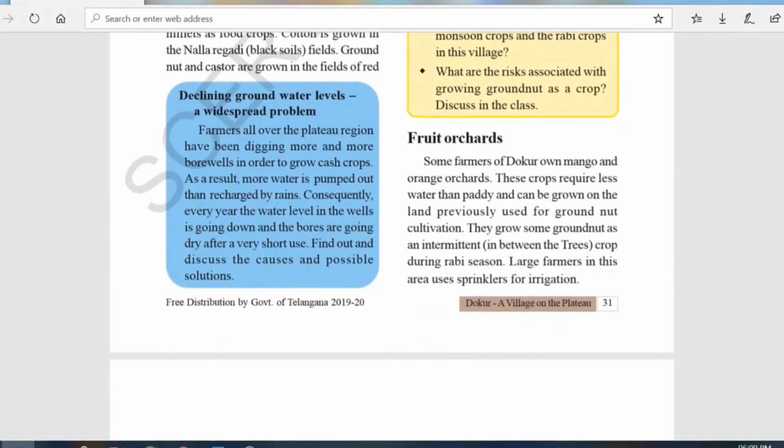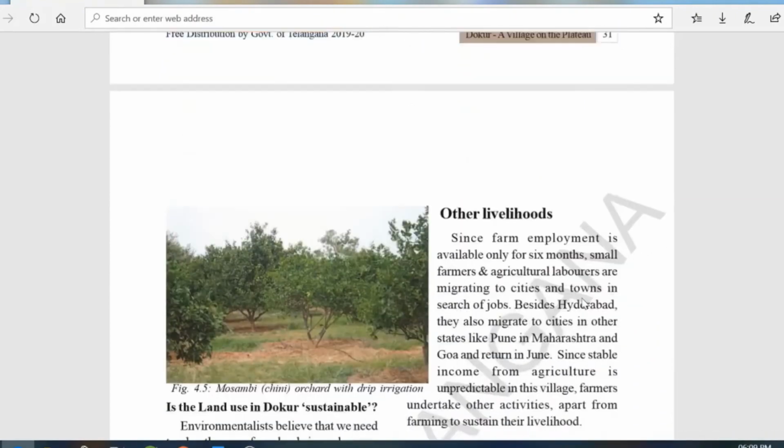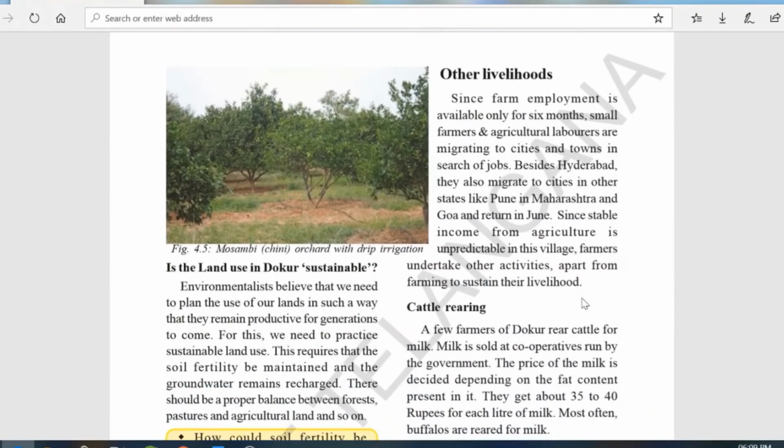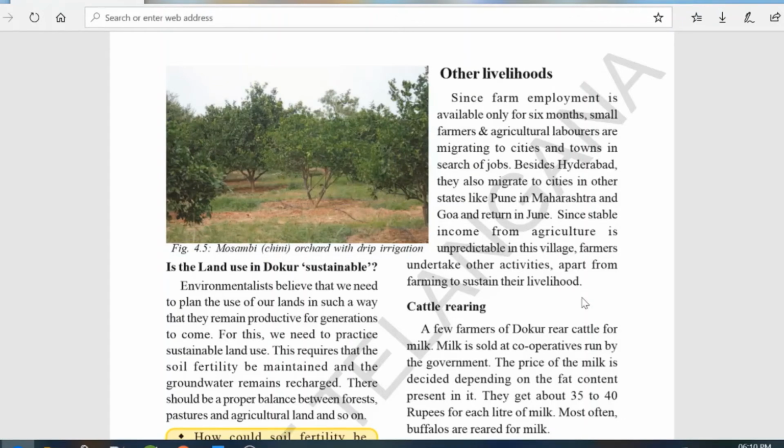And what type of fruits are they growing? They are growing mango and oranges, and they grow some groundnuts intermittently in between the trees during rabi season. Large farmers in this area use sprinklers for irrigation because they have work for only 6 months when they grow paddy or groundnut or seasonal fruits. They will be free for another 6 months, so they migrate to other places, cities and towns like Hyderabad, Pune and Goa, and they return in June and start cultivating their crops.